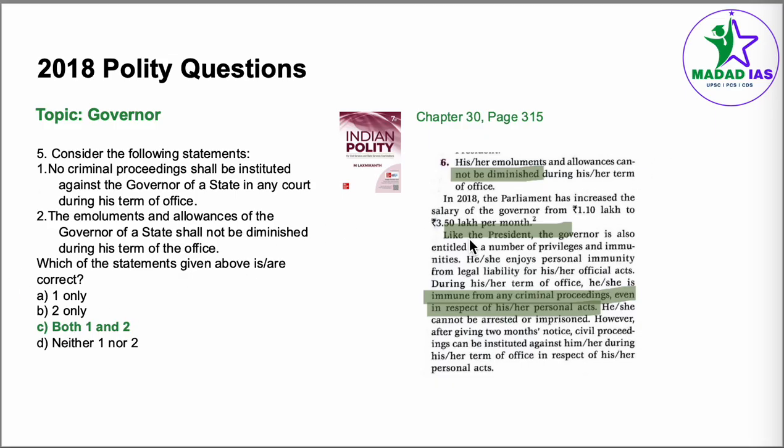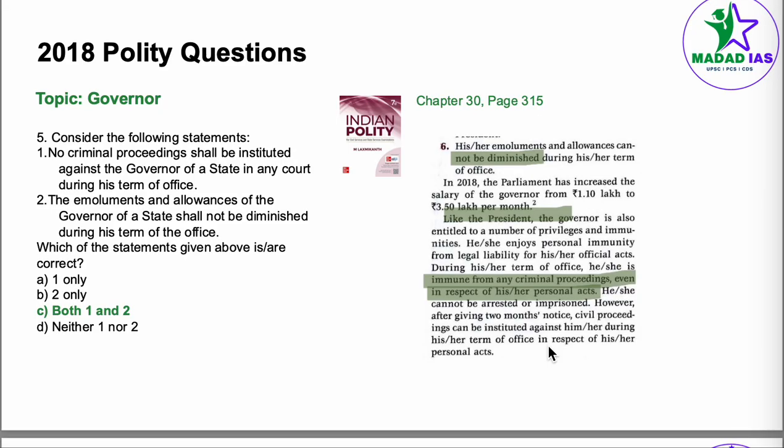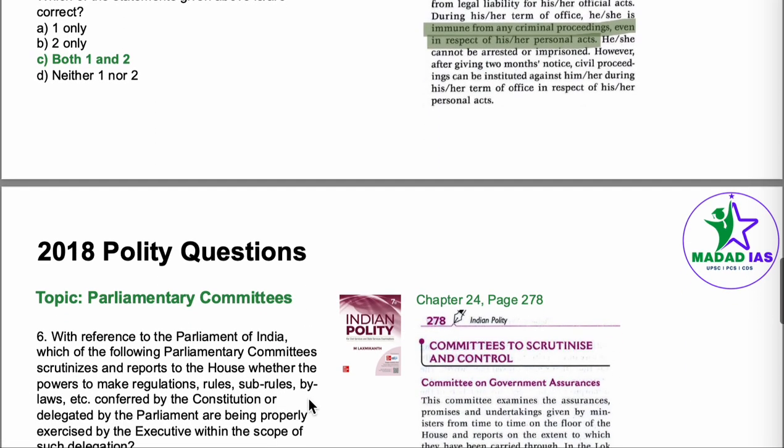Correct point. Like the president, the governor is also entitled to a number of privileges and immunities. She enjoys personal immunity from legal liability for his or her official acts. During his or her term of office, she is immune from any criminal proceedings, even in respect of his or her personal acts. She cannot be arrested or imprisoned. However, after giving 2 months' notice, civil proceedings can be instituted against him in terms of personal acts. So here both our statements become correct. The answer becomes C, both 1 and 2.